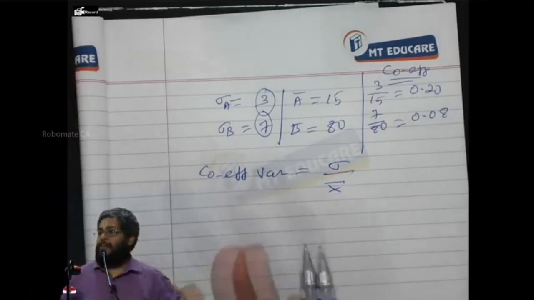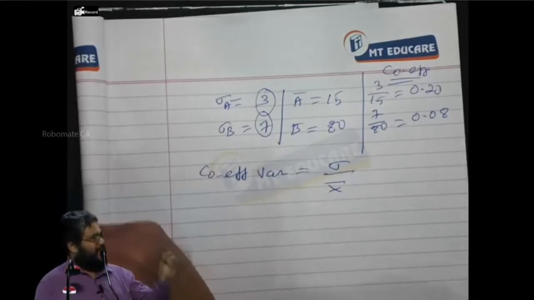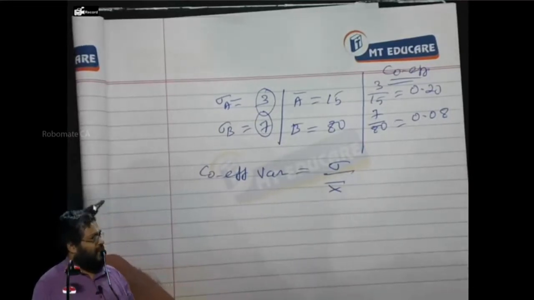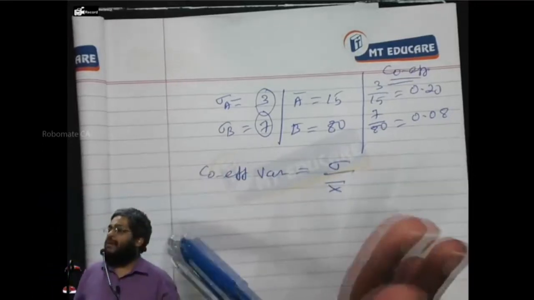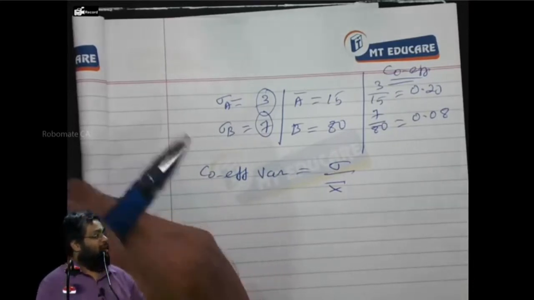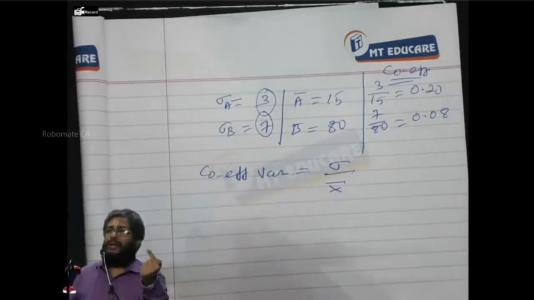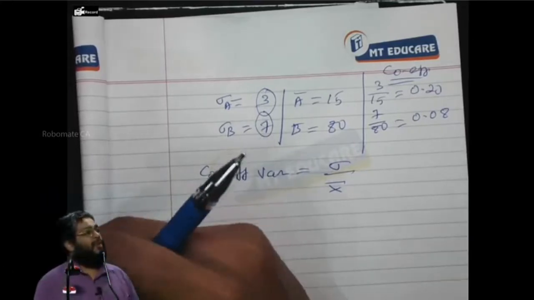Because it depends on a risk aversion factor. I am not going to judge anybody's risk appetite through the coefficient of variation and all. Every security is efficient if it is going to give me more return for more risk. How much more it gives is not a matter at all. Or even for an extra 1% return, I may take 7% risk if a person wants to take risk.